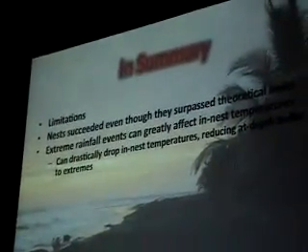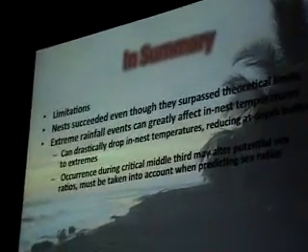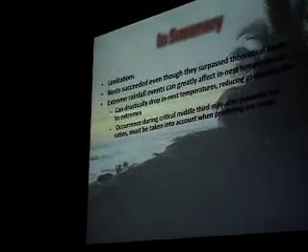Extreme rainfall events can definitely greatly affect in-nest temperatures. They can drastically drop these temperatures, which also reduces this at-depth buffer to extremes that nests experience. And it takes them a long time to recover from these drops in temperature as well. If this happens during the critical middle third, the temperature sex determining period, this may alter your sex ratios, and that should be taken into account when you're predicting your sex ratios.